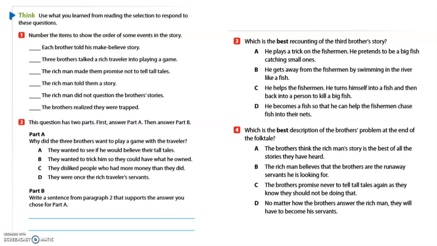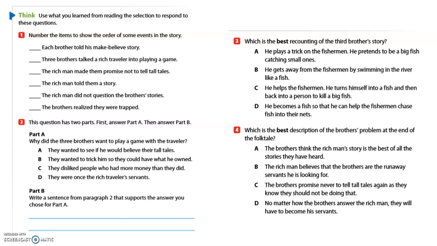We know that in the beginning of the story, the boys decided to come up with a story, and if they could get the man to doubt it, then they would win. We know that in the middle of the story, they all told their stories. But by the end of the story, something happened where there was a life lesson. So let's see if that retell will give us some insight on the answer to these questions.